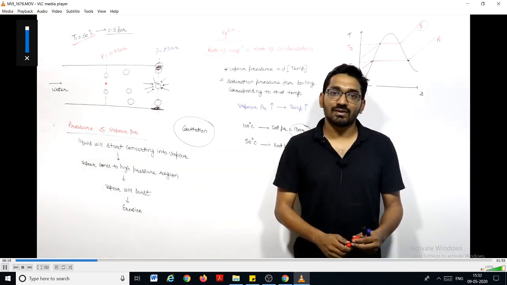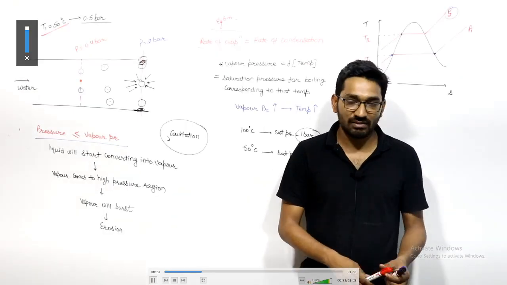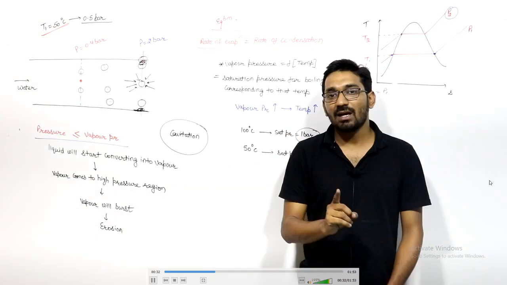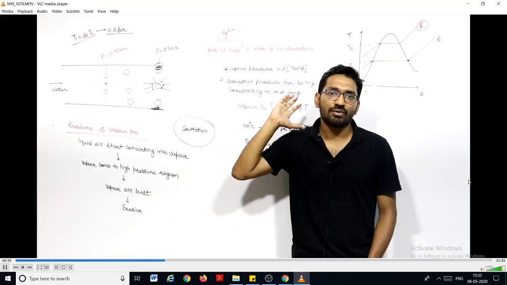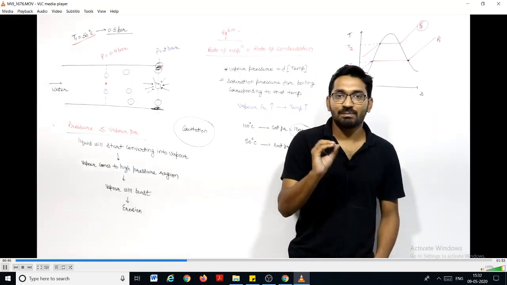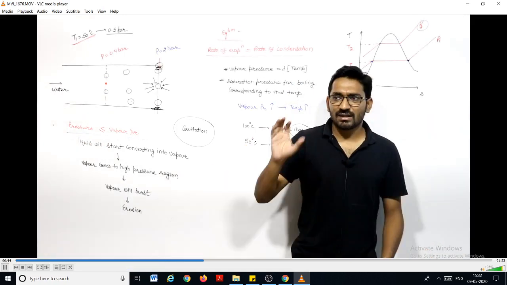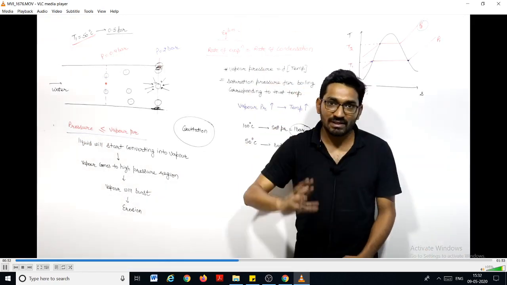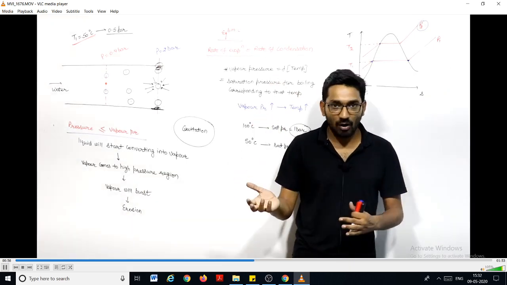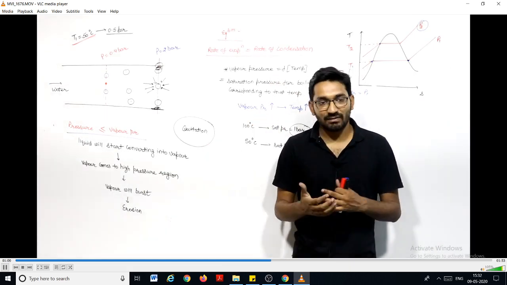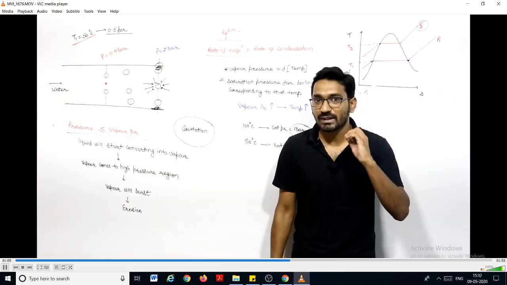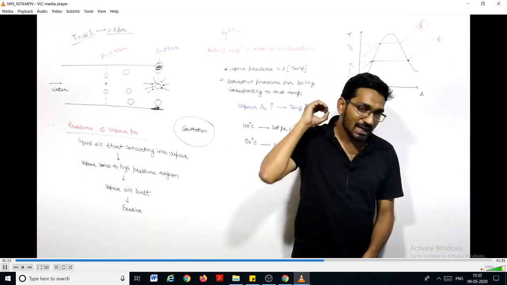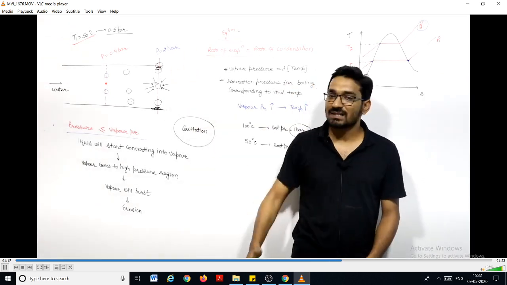When we discuss turbines and pumps in hydraulic machines or fluid machines, our main focus will be only one thing: during the flow of any liquid, the pressure will not be less than the vapor pressure in any case. In any case, the pressure will not be less than the vapor pressure corresponding to that temperature. If the vapor pressure is reached, then cavitation will occur, the vapor will form and burst in the high pressure area and cause cavitation. So you have to be careful that when you design or solve any fluid problem, there should not be any chance that you make the pressure less than the vapor pressure.